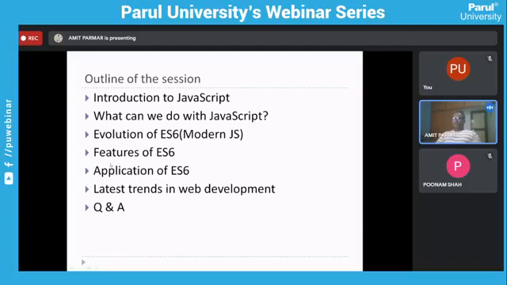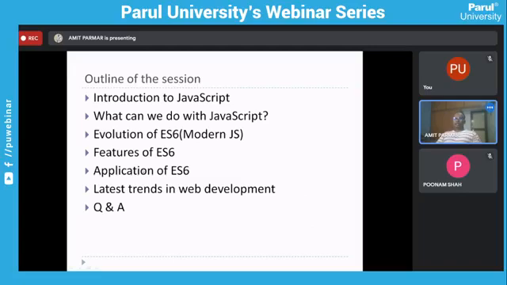And the features of JavaScript that we are going to discuss, right? This is very interesting because I wanted to showcase certain features that are used by developers these days, and in my routine or day-to-day life also, I use all of them on a regular basis. So this is required if you want to work as a JavaScript developer, you can say in front end development or as a UI UX developer. So certain features of JavaScript that I'm going to discuss and demo to you are basically required at this level.